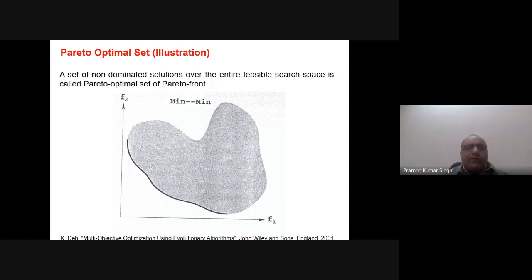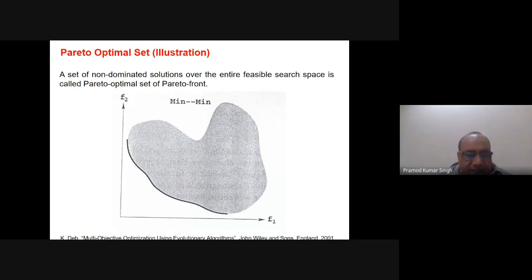Just for visualization purposes, I have this particular slide, and this is again a min problem. When I say a min problem, it means that f1 as well as f2 are both being minimized. And this is basically a search space. This dark shaded area is the search space.